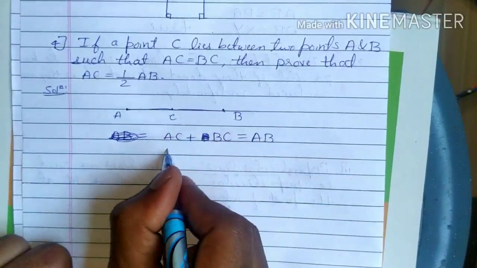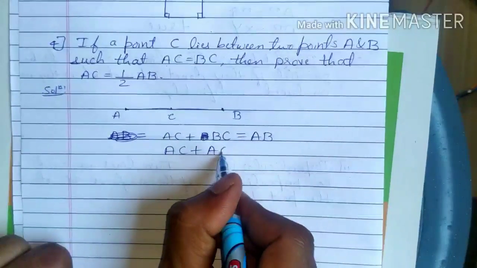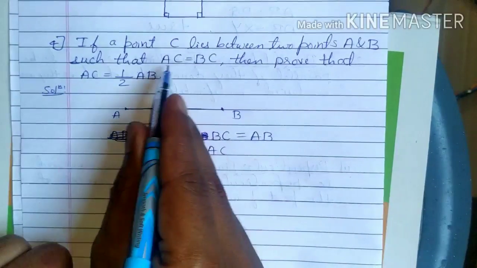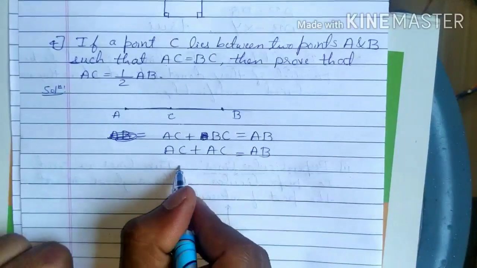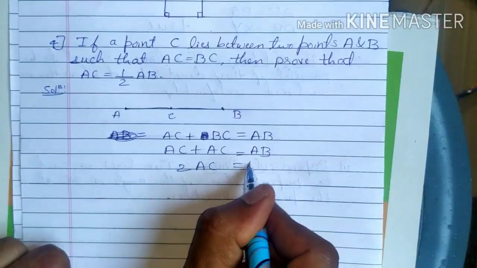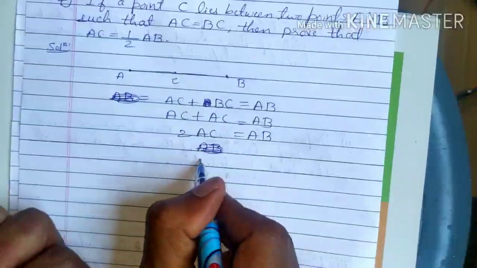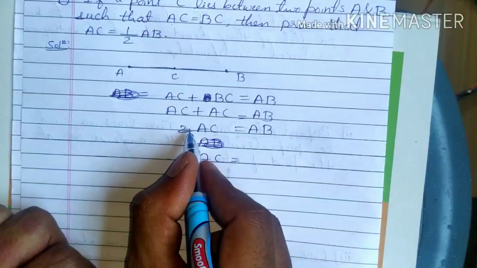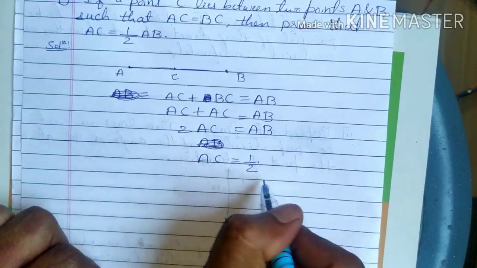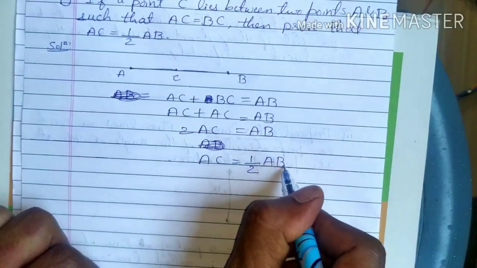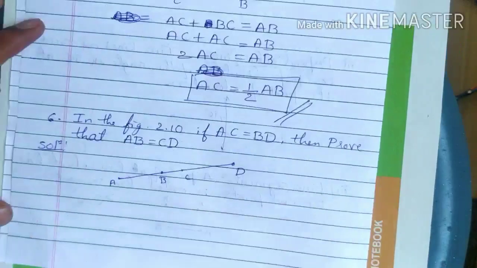Now BC is the same as AC, so I can write AC in place of BC because both are the same. AC plus AC, 2 times AC, is equal to AB. So therefore AC is equal to AB divided by 2, so multiplication becomes division. I take this 2 to the right hand side. So that is the required answer: AC is equal to half of AB.